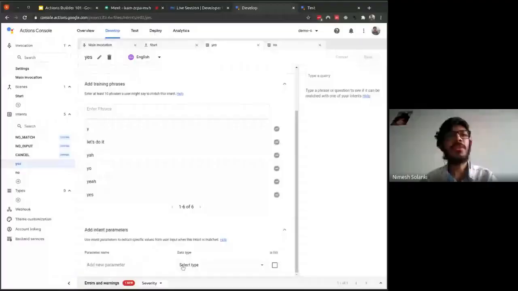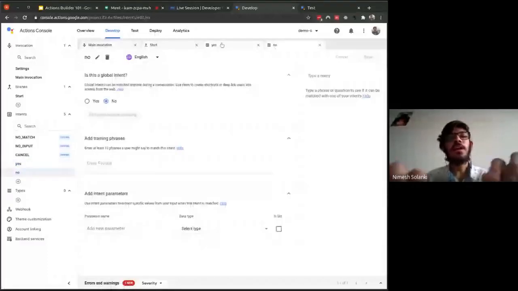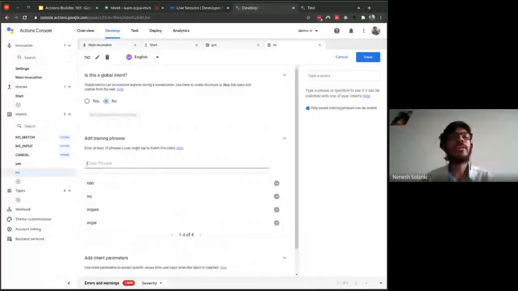Once that is done, we'll head over to the no intent. As you can see on the top, this is similar to Chrome tabs. You can switch between tabs. Over here, there's a console where we can switch between the different types of components. Make sure that you are in the no intent, and let me add a few training phrases. No, nope, no. The user may also say nah, something like that. So you can add training phrases. Make sure you add a minimum of 10, as I said earlier, and please make sure that you hit the save button.